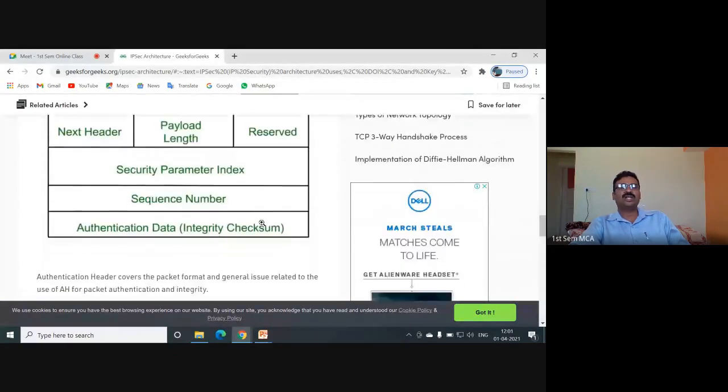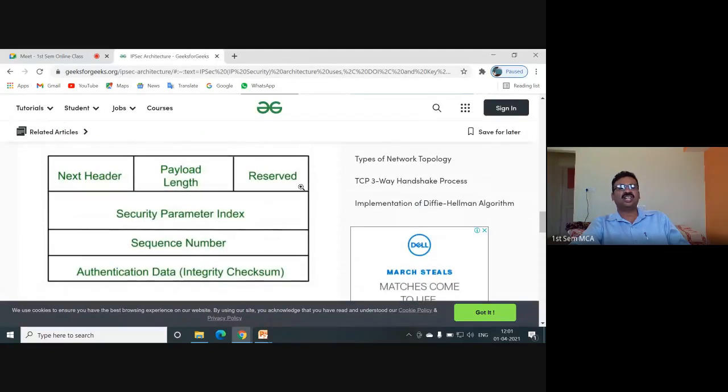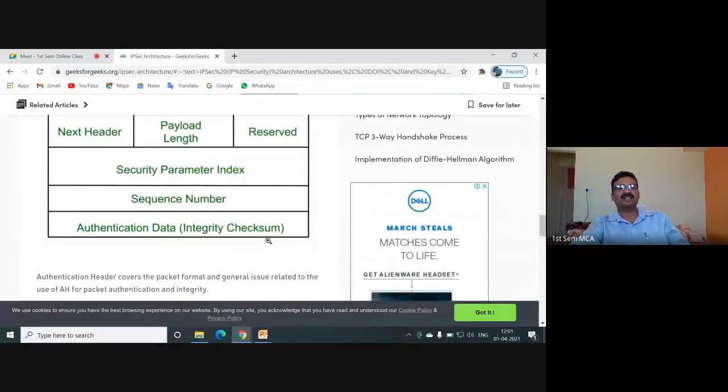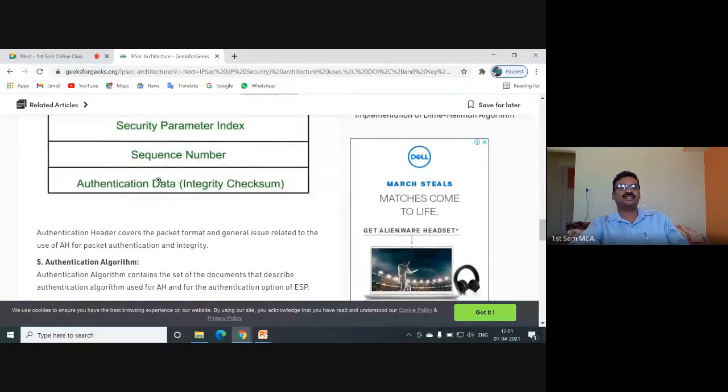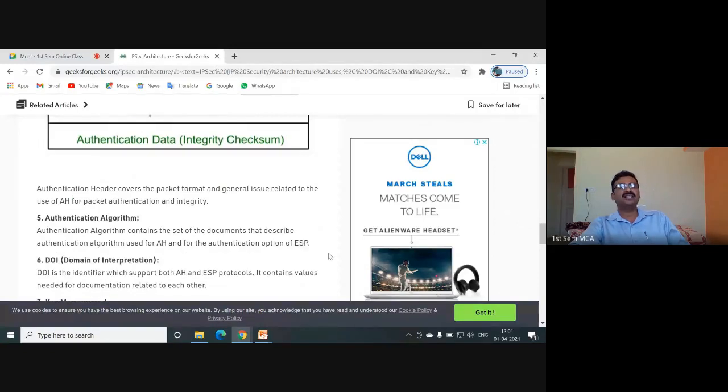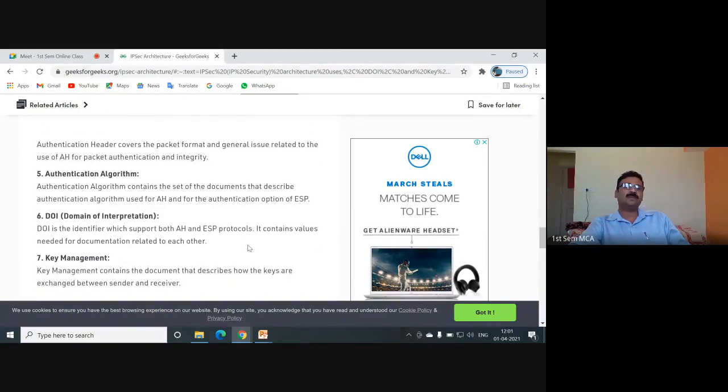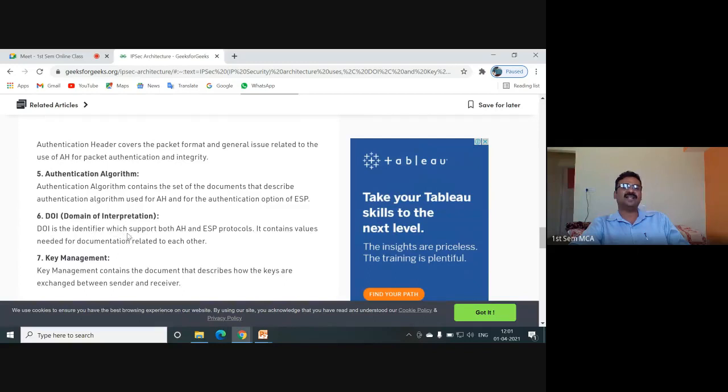This is how we can write: next header, payload length, reserved, security parameter index, sequence number, authentication data. You can just leave these things. You can concentrate only on authentication header, which covers the packet format and general issues related to the use of authentication header for packet authentication and integrity. Authentication algorithm contains the set of documents that describe authentication algorithms used for AH and for the authentication option of ESP. Domain of interpretation, in short called DOI, is the identifier which supports both AH and ESP protocol.